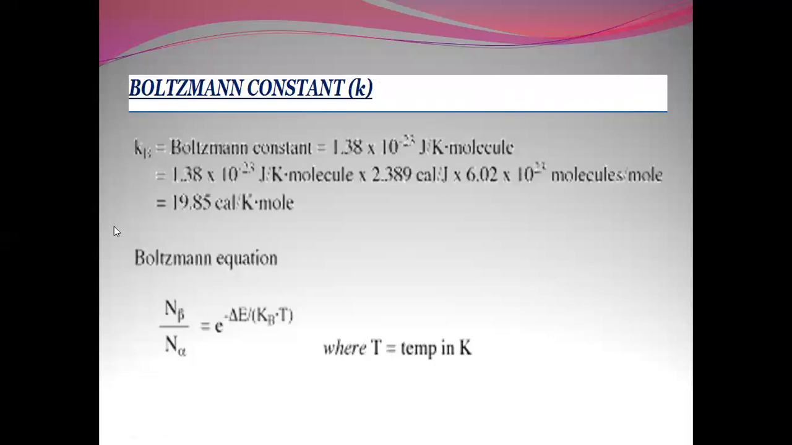Now let us talk about Boltzmann's constant. You can see the Boltzmann equation, n beta by n alpha is equal to e raised to minus delta E by kB into T, where kB is the Boltzmann constant, and it has a value of 1.38 times 10 to the power of minus 23 joules per Kelvin per mole. Its value in calories is 19.85 calories per mole.